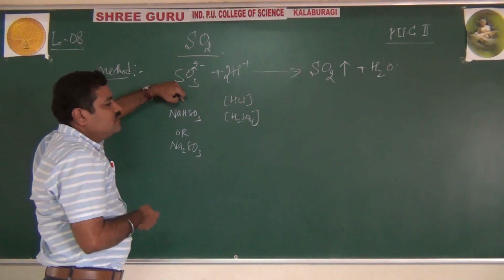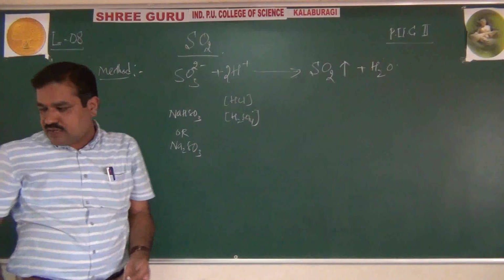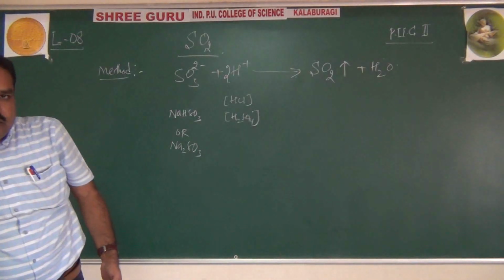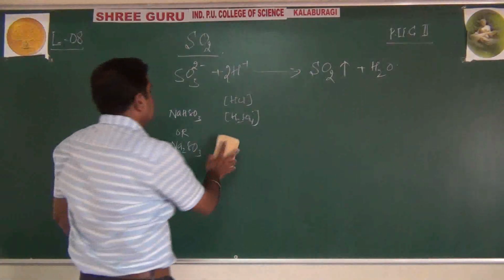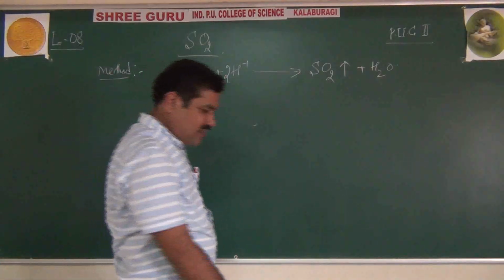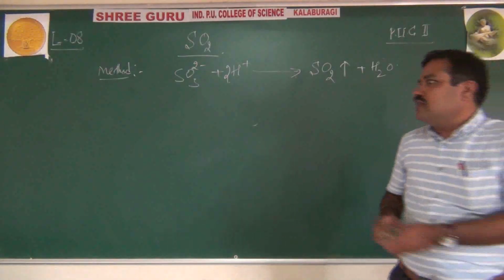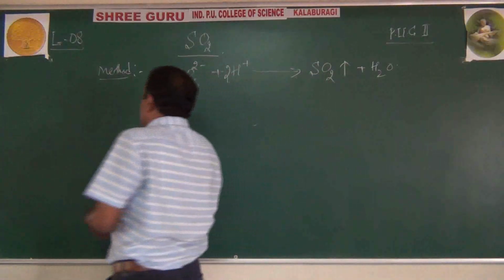So in the laboratory, sulfur dioxide is prepared by acid hydrolysis, with HCl or H2SO4, of sodium sulfite or potassium sulfite, not other sulfites. That's one lab method.